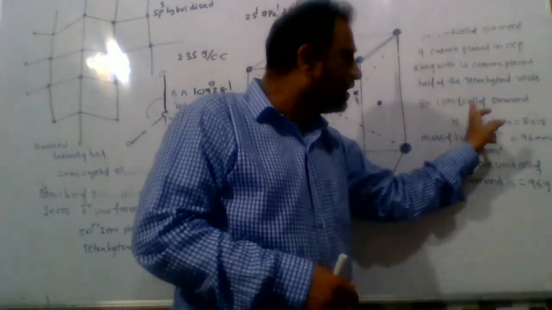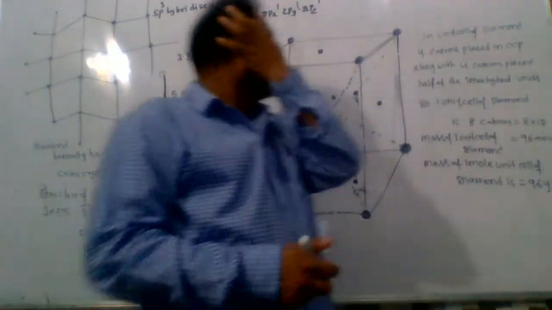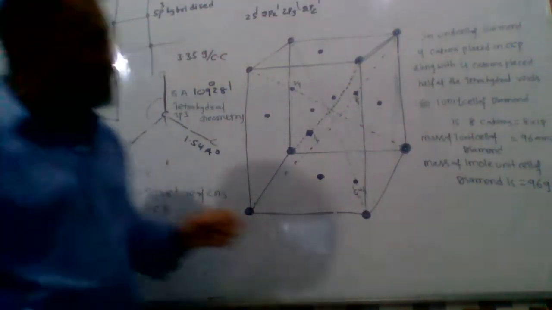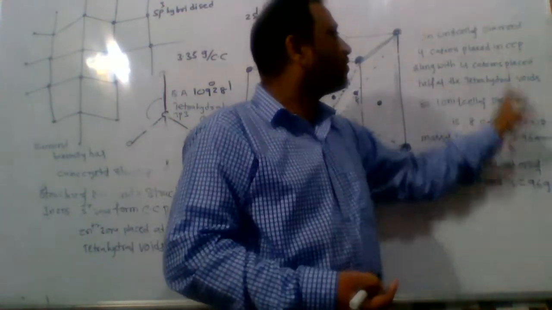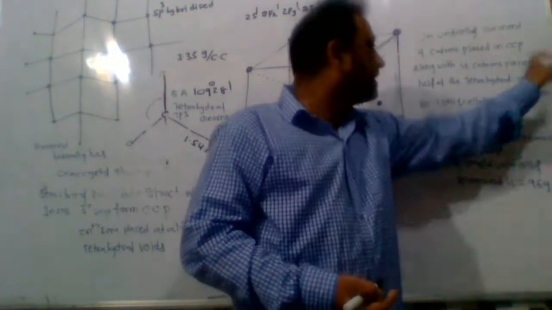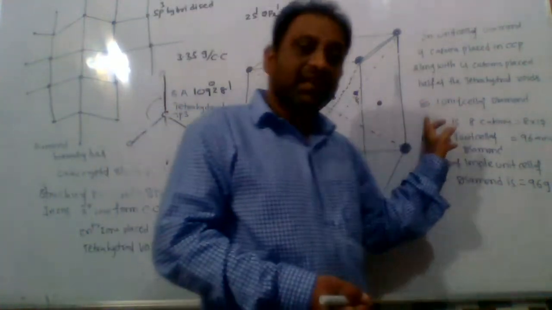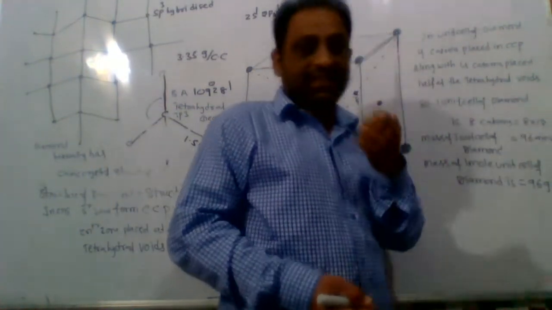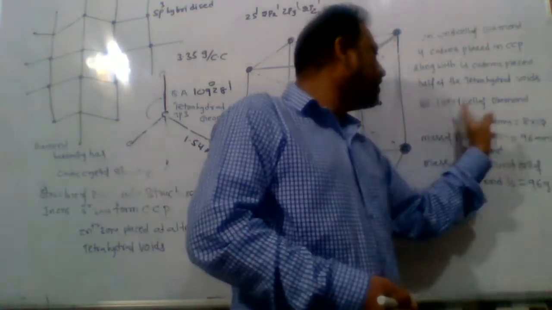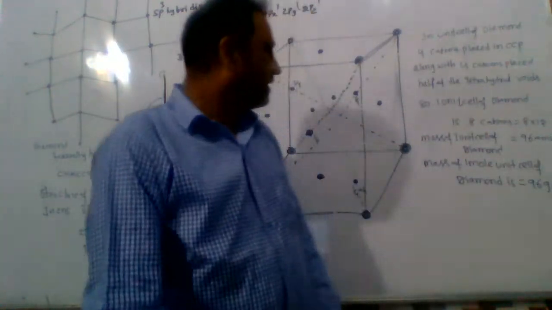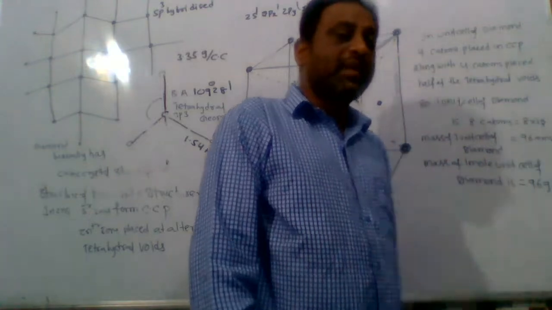So one unit cell of diamond consists of 8 carbon atoms. 4 carbon atoms are placed in CCP and 4 carbon atoms are placed at body diagonals, nothing but half of the tetrahedral voids. 4 plus 4, 8 carbon atoms are available in one unit cell of diamond.